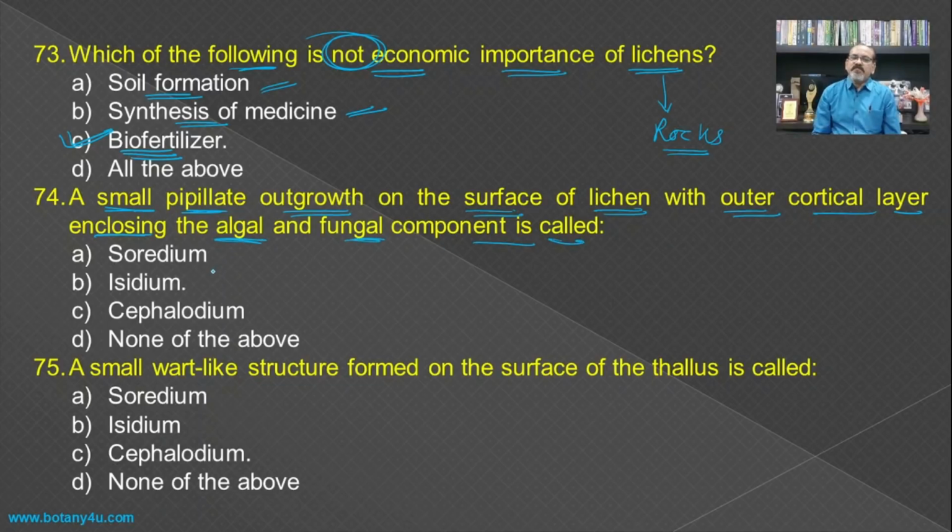is called as. So such a type of the structure which is used for the reproduction in the lichen, that is known as the ecidium. Then a small wort-like structure formed on the surface of the thallus is called as. So if you see the wort-like, then it is known as the cephalodium. So you should remember both these definitions on the basis of their structure of the reproductive organ in the lichen.